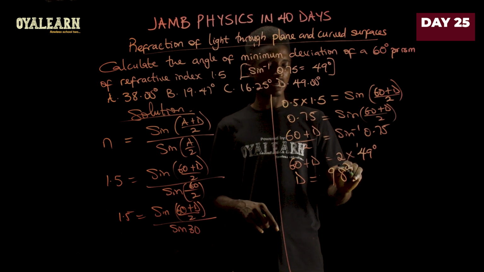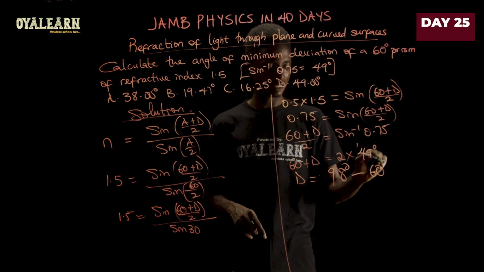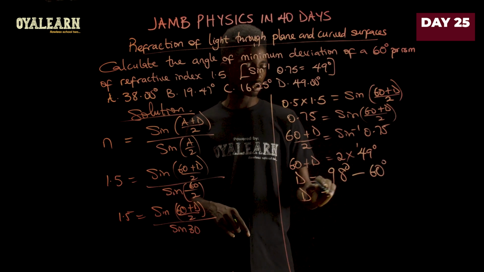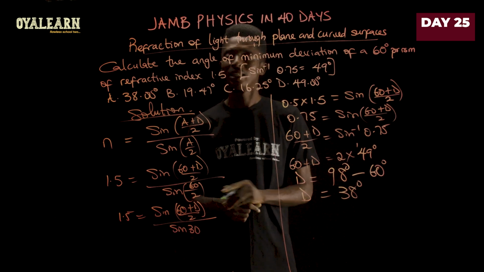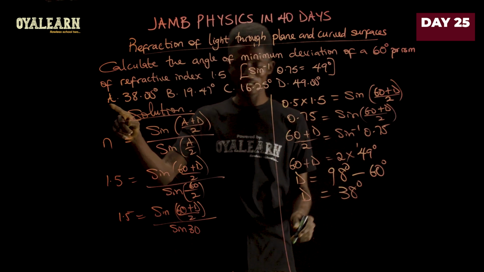And then bring 60 to the other side, becomes minus 60 degrees. So the minimum deviation is then 98 minus 60, which will give you 38 degrees. So the correct answer is in option A.